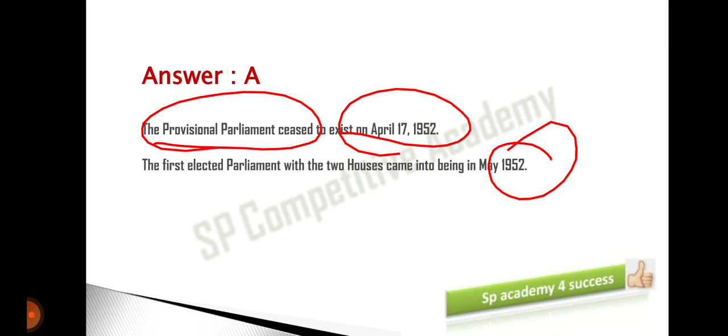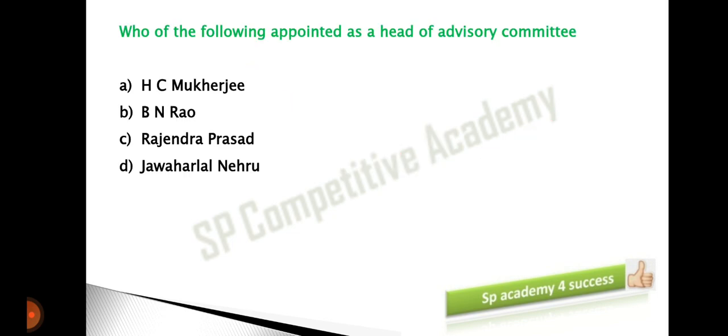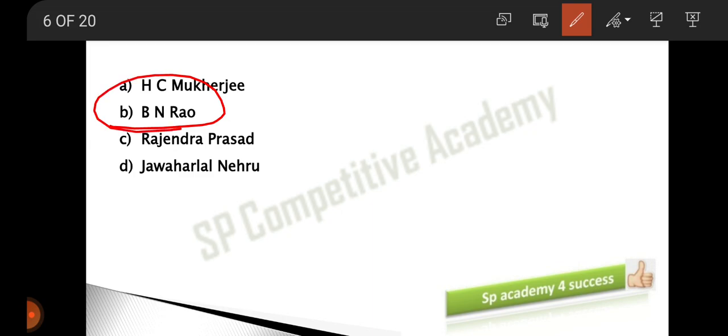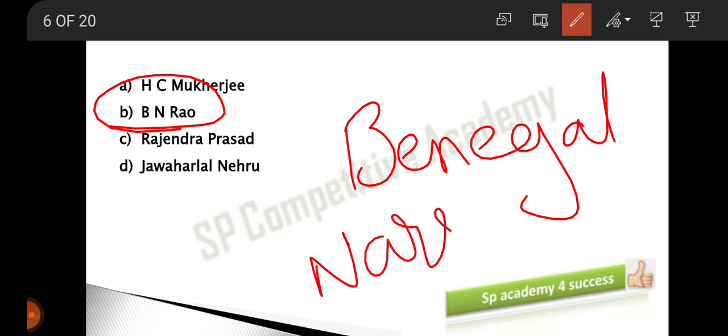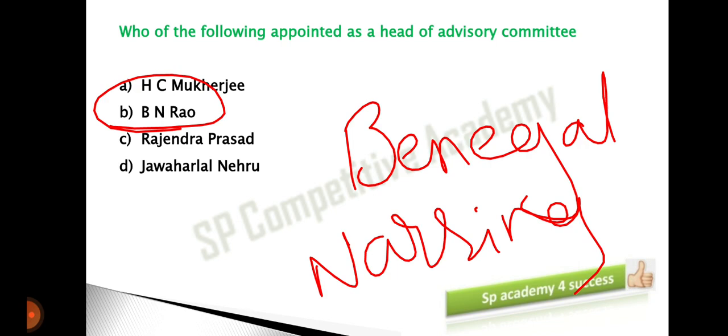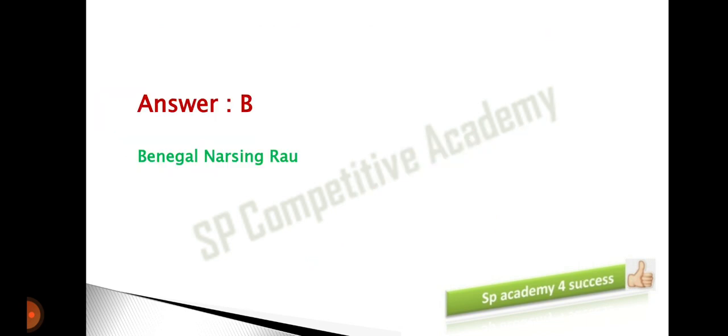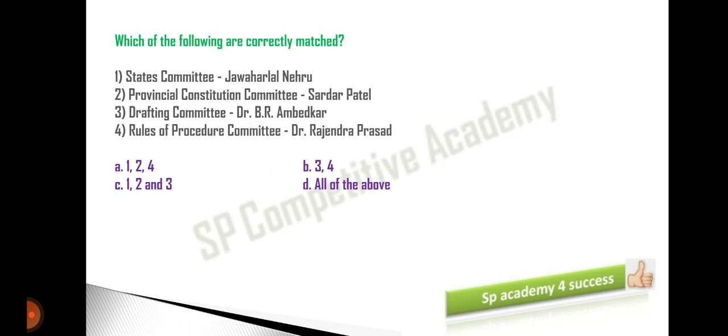Now, moving on to the next MCQ. Who of the following was appointed as the head of the advisory committee? You guys know the head of the advisory committee was B.N. Rau. Now, what is the full form of B.N. Rau? B stands for Bengal, N stands for Narsingh Rao. B.N. Rau means Bengal Narsingh Rao. So he is the head of the advisory committee. So B is the right answer for this particular question. Moving on to the next MCQ quickly without wasting much of our time.